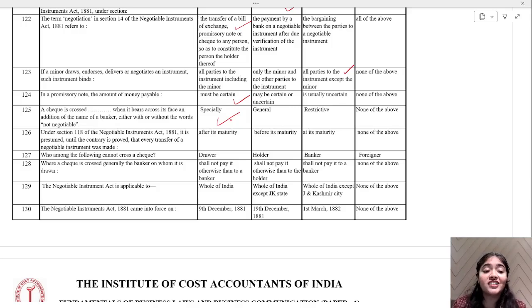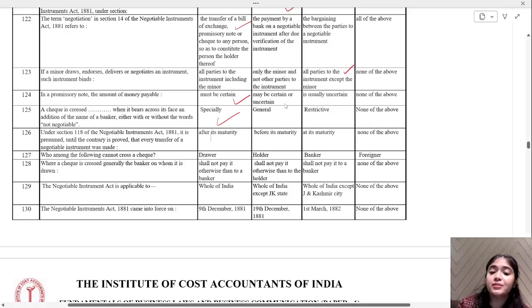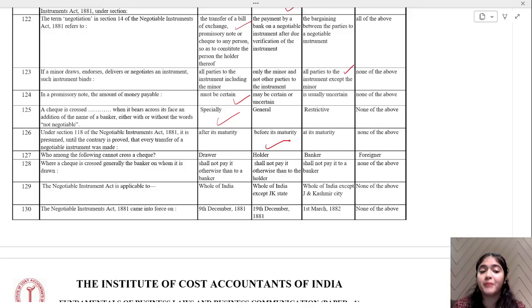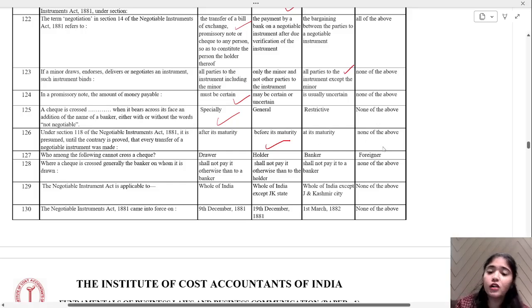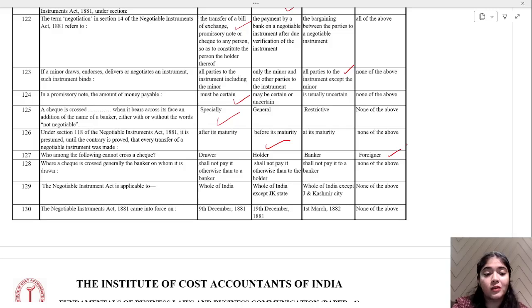Sorry. Under Section 118 of the Negotiable Instruments Act 1881, it is presumed until the contrary is proved that every transfer of a negotiable instrument was made after its maturity, before its maturity, at its maturity, or none of the above. Before its maturity. Who among the following cannot cross a check? Drawer, holder, banker, or foreigner. Foreigner cannot cross a check. Okay. Now, let's go ahead.